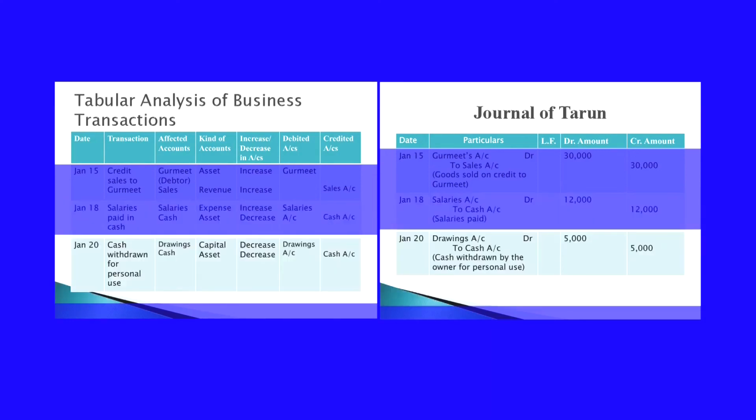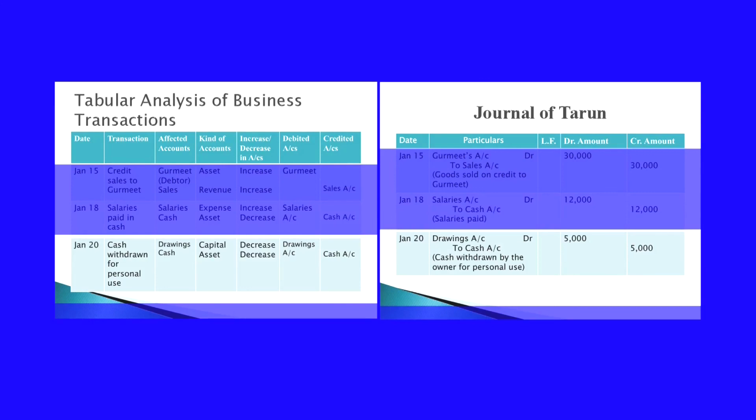Moving to the next transaction date, January 20th. Cash withdrawn for personal use by the owner. Two affected accounts are drawings account and cash. Drawings means the amount withdrawn by the owner for his own personal use, that is the amount that is taken from the capital. So, it is affecting which main account? That is affecting the capital account. And cash is going from the business. Cash will come under which account? That is the asset account.